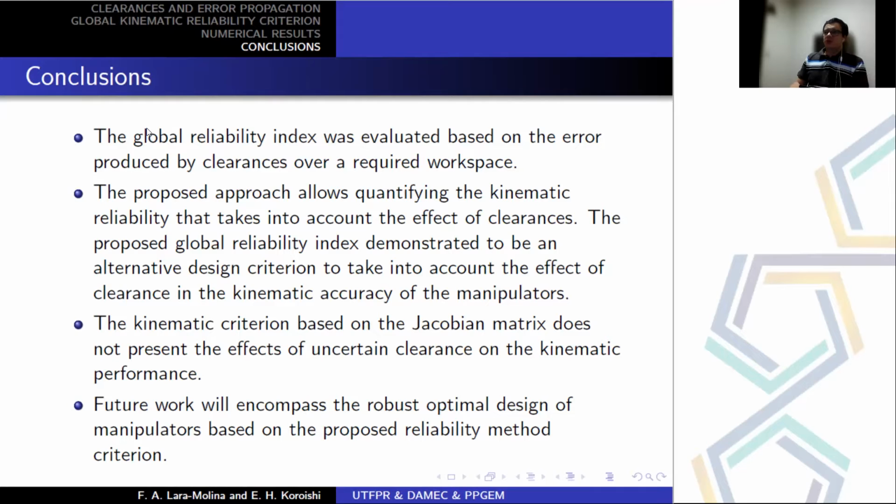Well, as a conclusion, the global reliability index was used to evaluate how the errors of the joint clearance influence the total error at the end effector. Therefore, the proposed index is an alternative criterion to evaluate the kinematic performance of the manipulator. And as future work, we will use this criterion in the optimization of the manipulator.